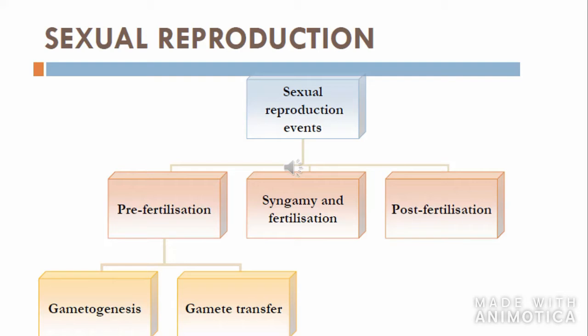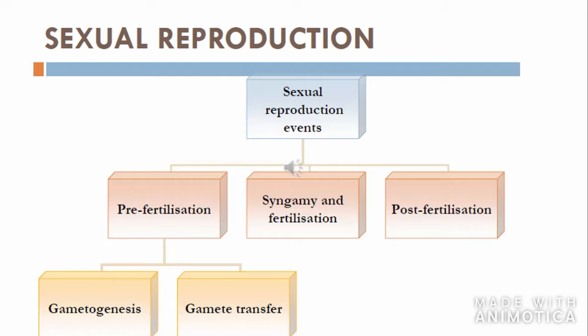Syngamy is the fusion of male and female gametes, and fertilization includes syngamy and all those events which lead to syngamy. Now, as seen in the mind map, pre-fertilization events are in turn divided into two: gametogenesis and gamete transfer.